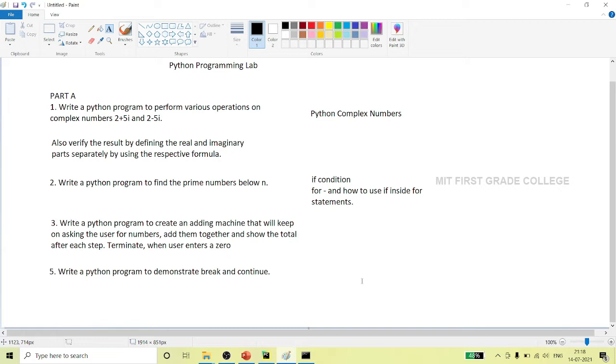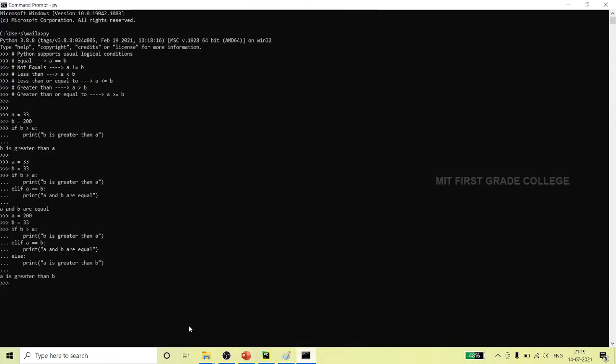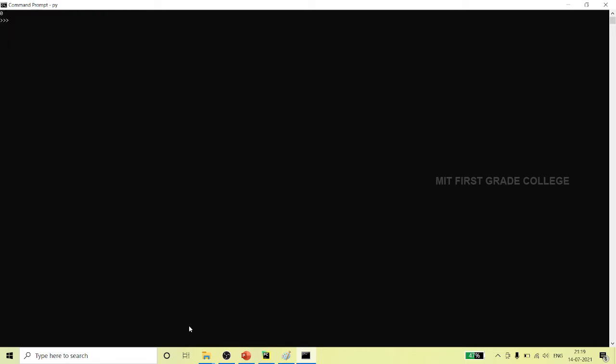Before that, we will see how break and continue work. We will see this in the Python interpreter, and how break and continue work in Python.